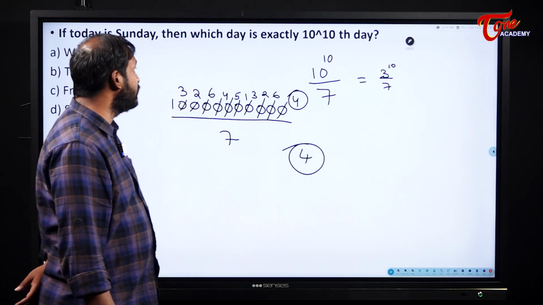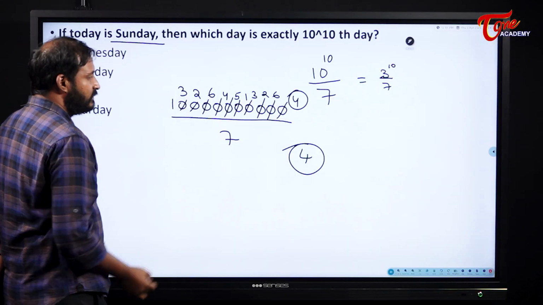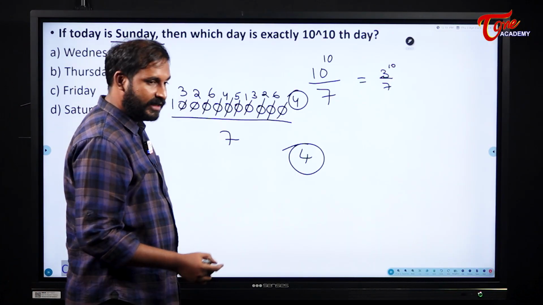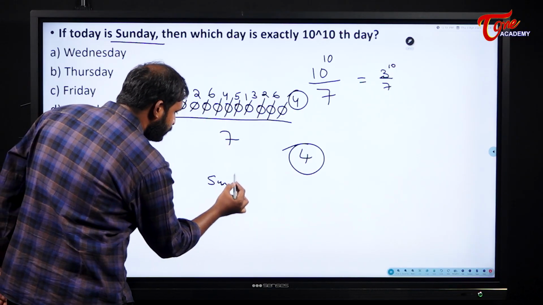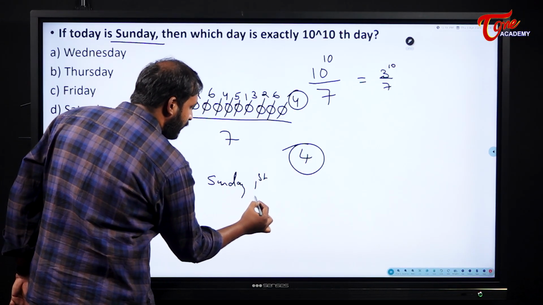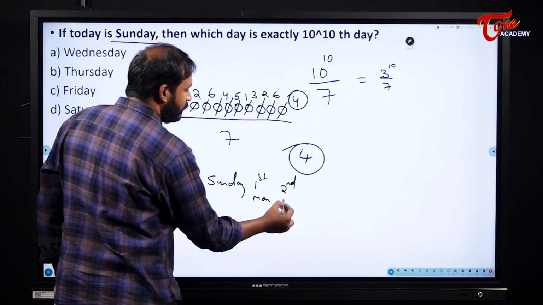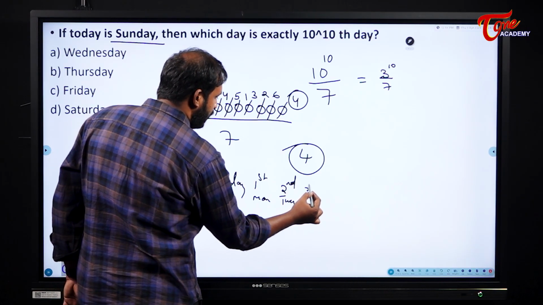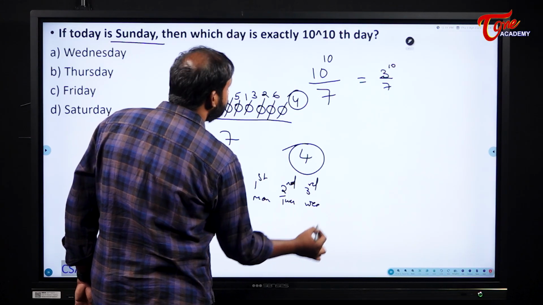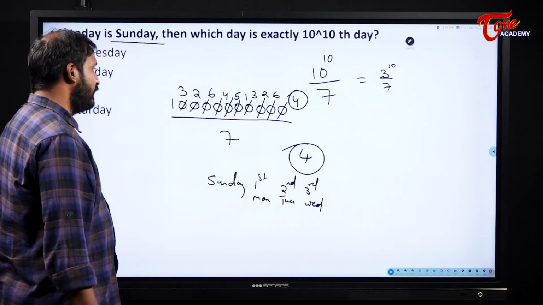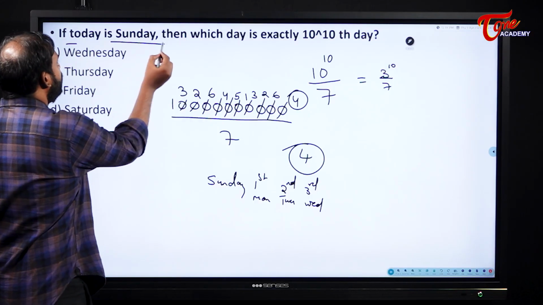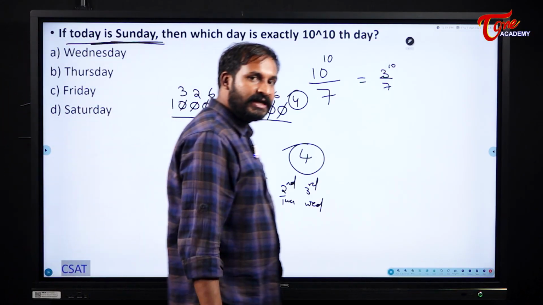So please see here students, if today is Sunday, what will be the exact day? Sunday, first day will become Monday. Second will become Tuesday. Third will become Wednesday. Anyway, we are considering today as Sunday. So exactly the 10 power 10th day.